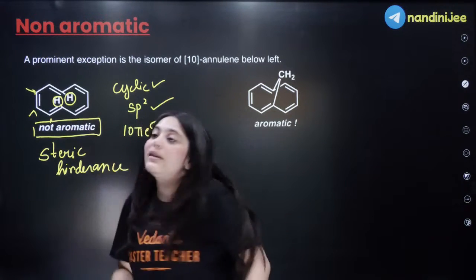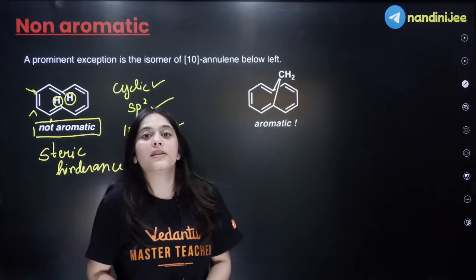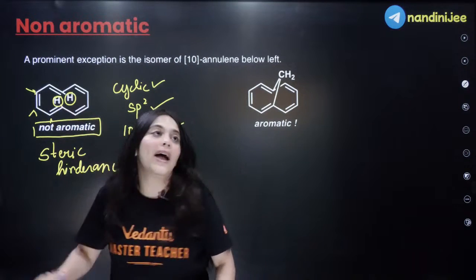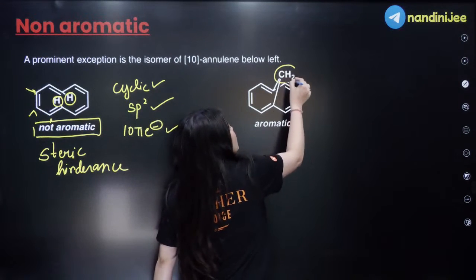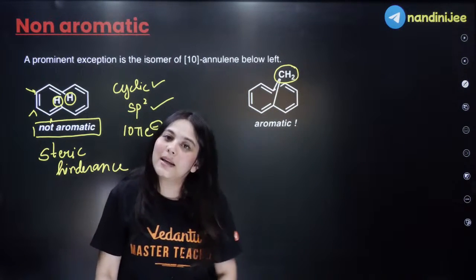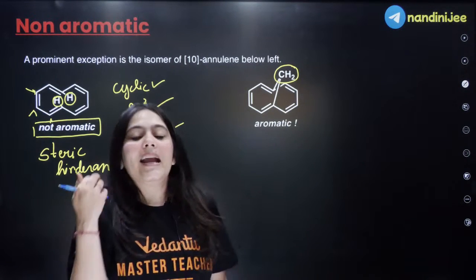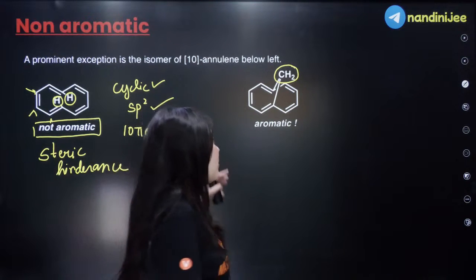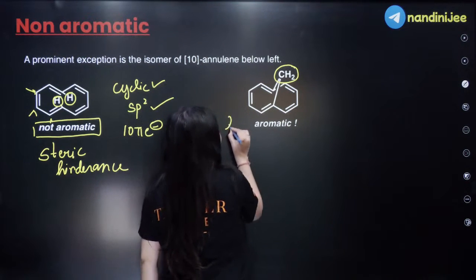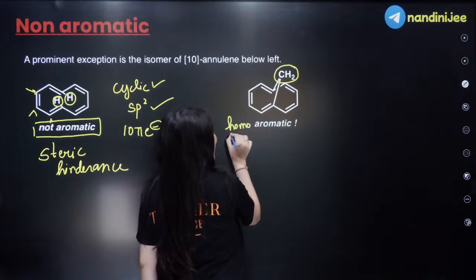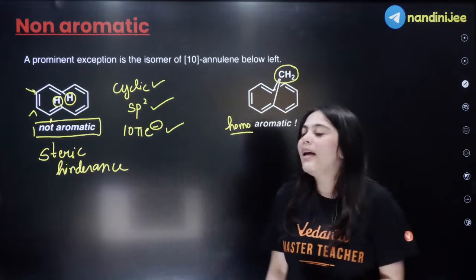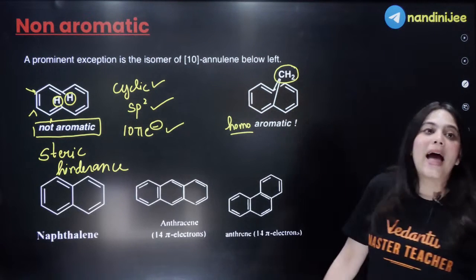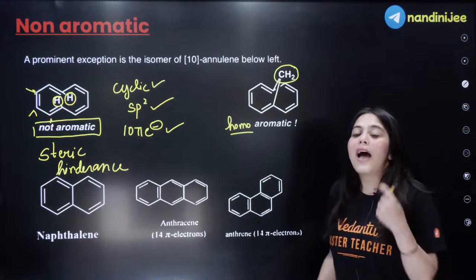But you can convert this system into an aromatic system by replacing these two hydrogens by a CH2 group over here. Now this ring becomes planar and gains back aromaticity, somewhat aromatic, not fully aromatic. This is actually a homoaromatic compound.